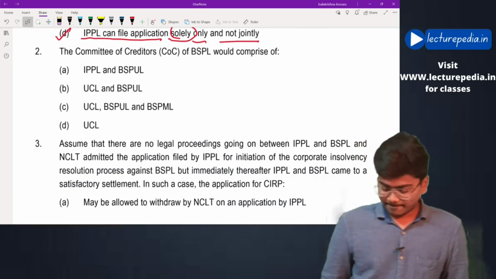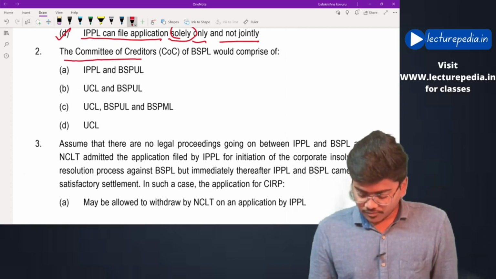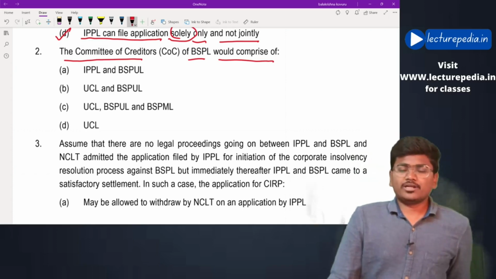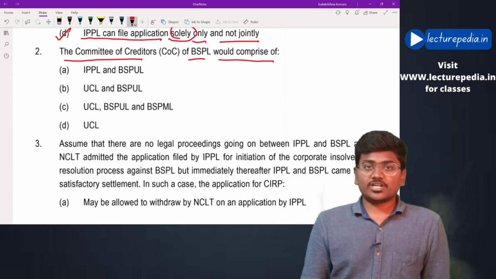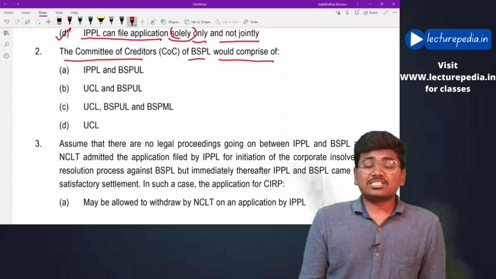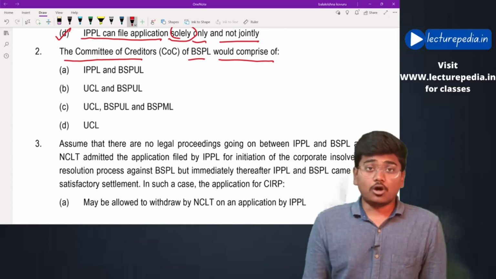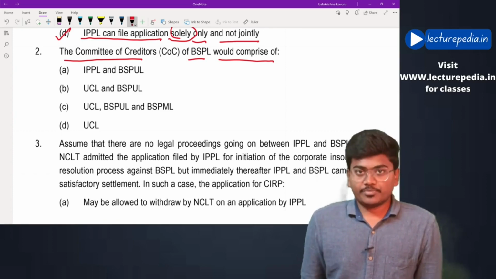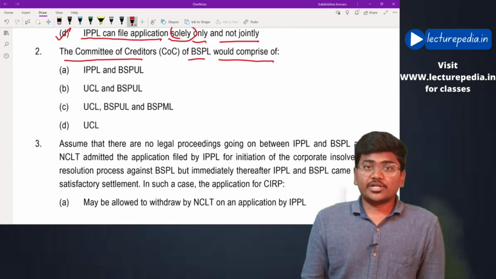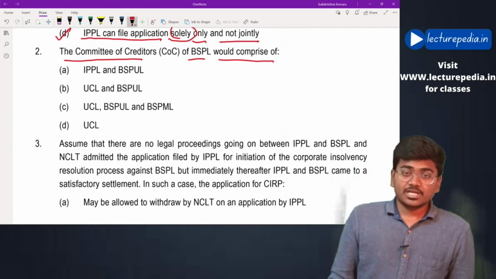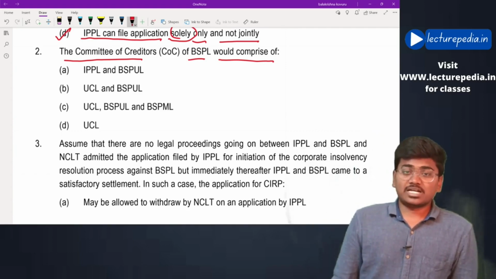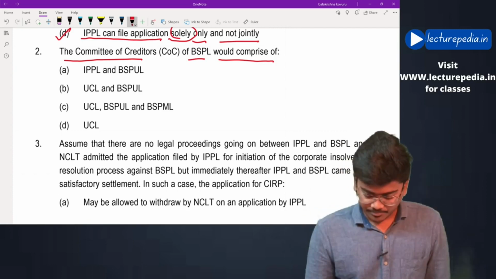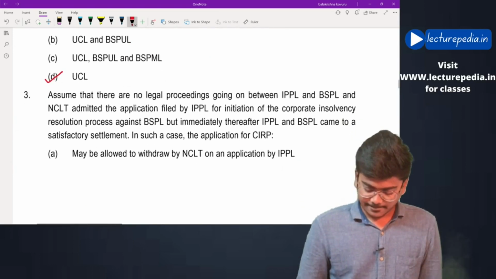Next, the committee of creditors of BSPL would comprise of... See, we already know that the committee of creditors would comprise only financial creditors but not operational creditors. In this case, the financial creditor is UCL and IPPL is an operational creditor. Thereby here the committee of creditors will consist only of UCL being the financial creditor. Option D would be the correct answer.